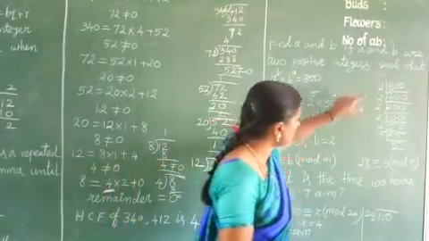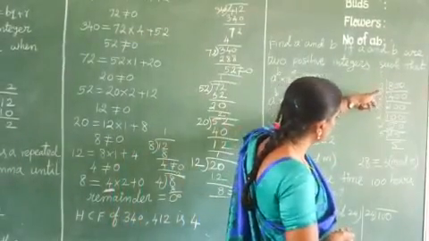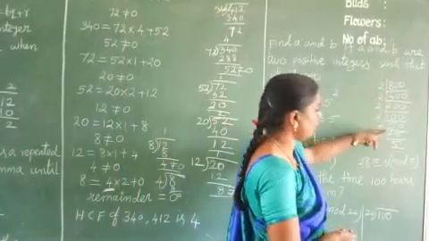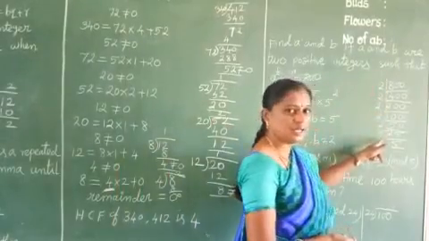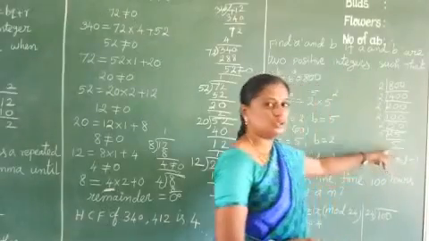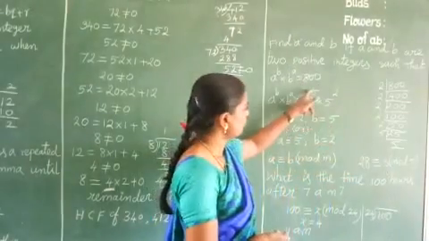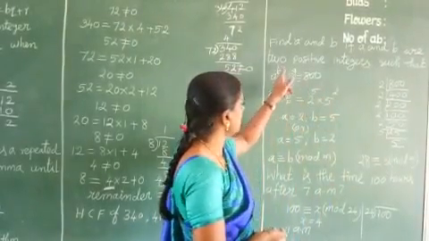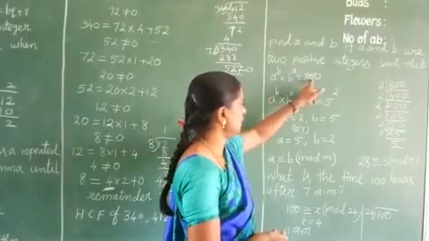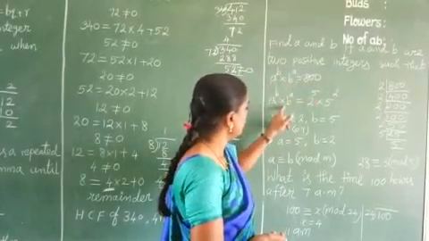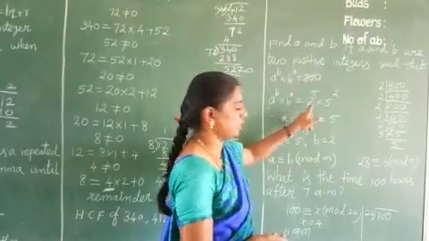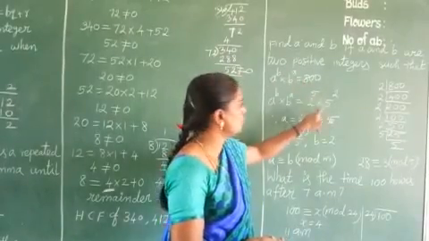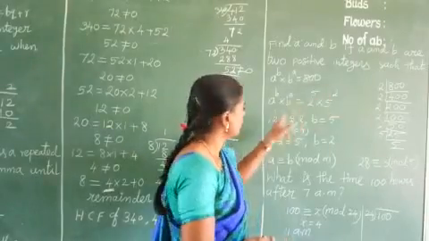So how many 2s are there? 1, 2, 3, 4, 5. So 2 power 5. How many 5s are there? 5 into 5, 2 fives. So this can be written as 2 power 5 into 5 power 2. So A power B into B power A is equal to 800 can be written as 2 power 5 into 5 power 2. So what is the A value?